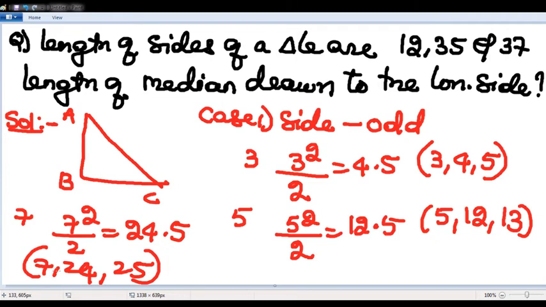I hope it is clear. Anil sir, what happens if the side is an even number? Case 1: side is an odd number. Case 2: side is an even number.